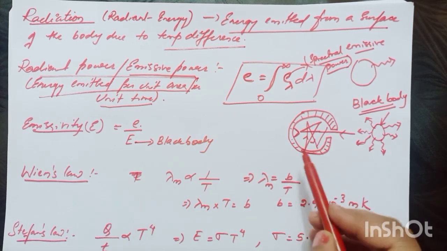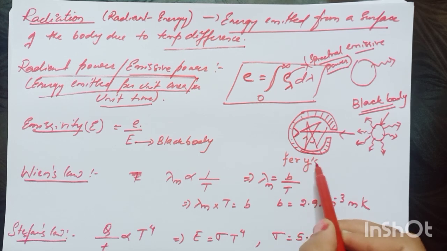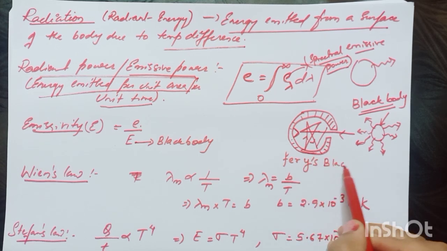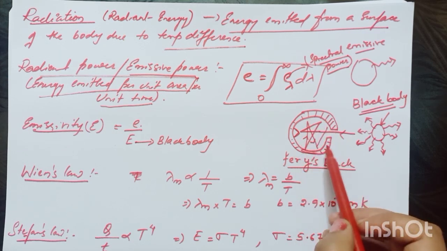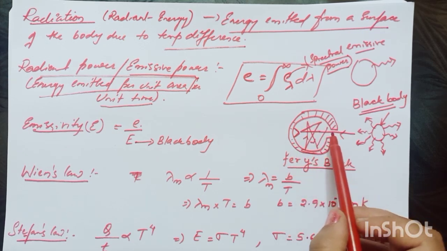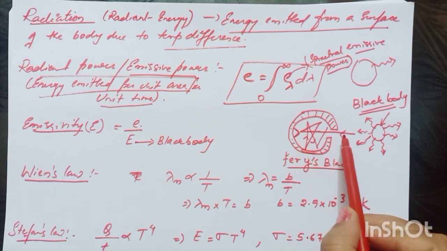So here is a diagram which shows a construction of a perfect black body, in which Ferry had taken a metallic sphere with a very narrow hole, and it's blackened inside, and radiation is incident inside it.